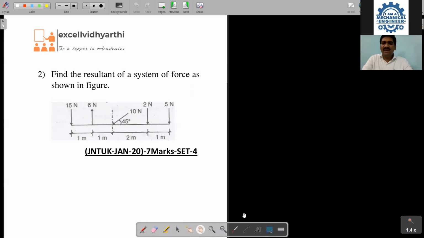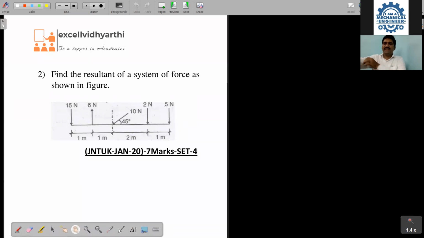Yes, all of you, now you can say what is the type of the force system it is. Come on, please. What is the type of the force system, all of you? Coplanar, non-concurrent. Coplanar and non-concurrent force system. Any other answers from any side, all of you? In the examination, this will be definitely given. No need to worry about that.